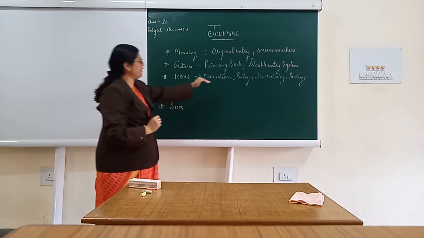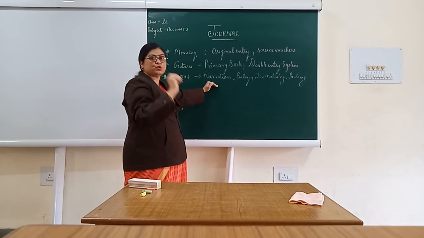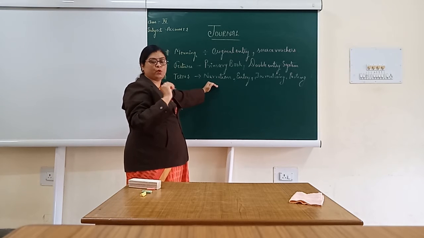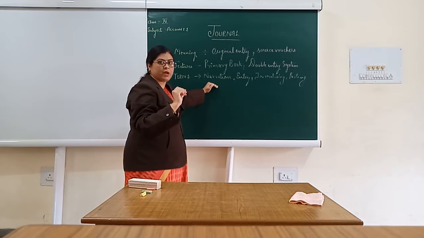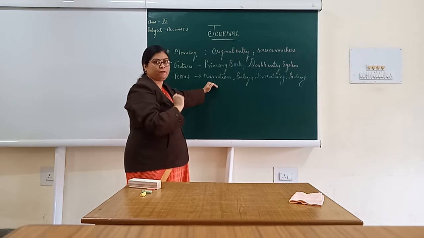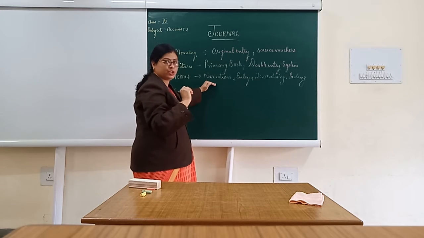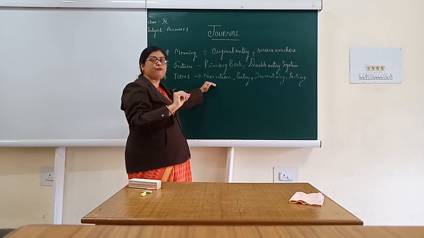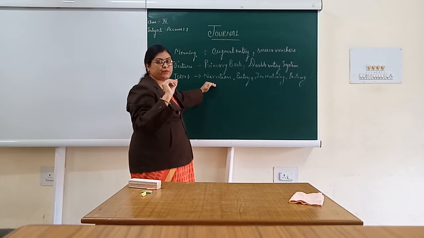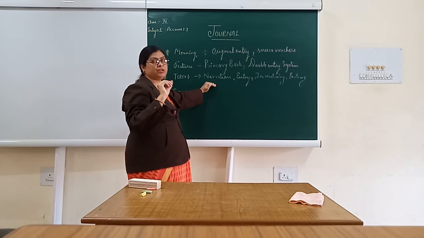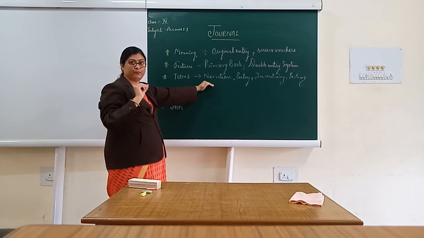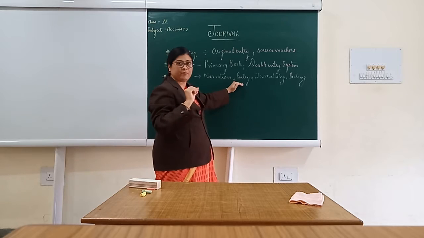The very first one, narration. While we used to pass an entry in the books of journal, we used to write a very small description of it, and that description is being termed as a narration. That means a brief of every journal entry which we used to give with each and every entry, that is being termed as narration. The second thing, entry.